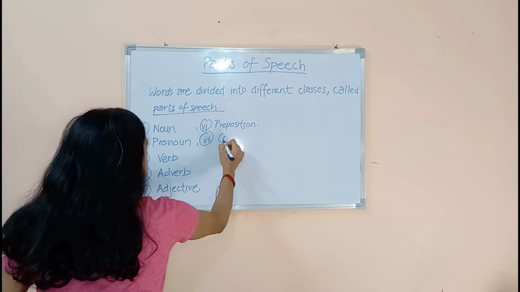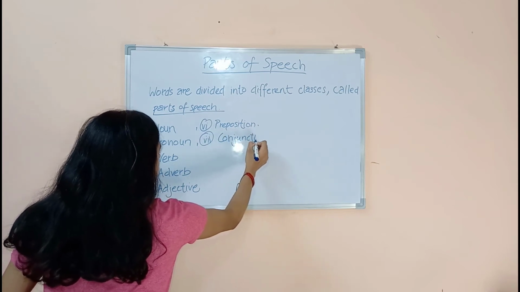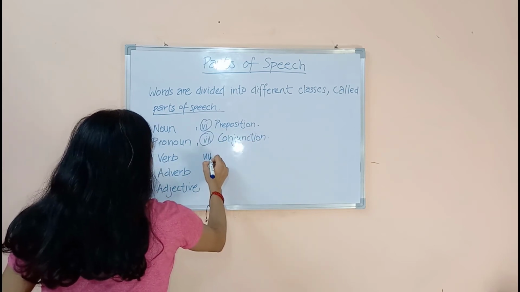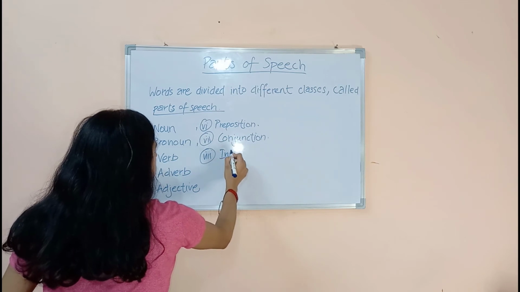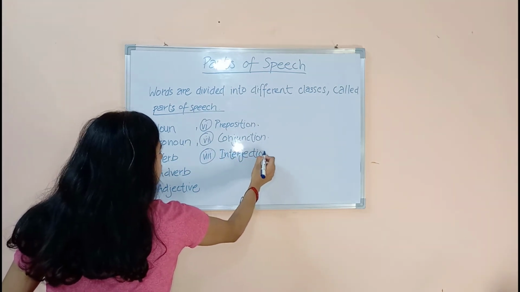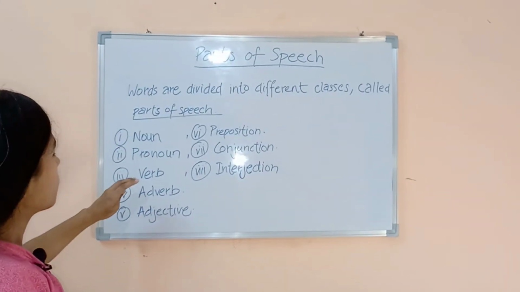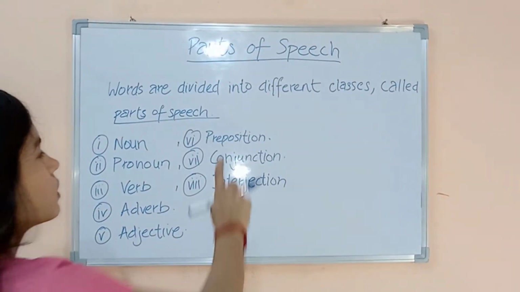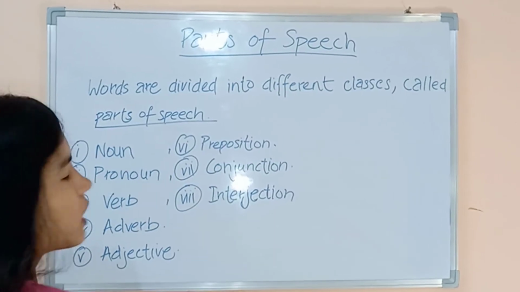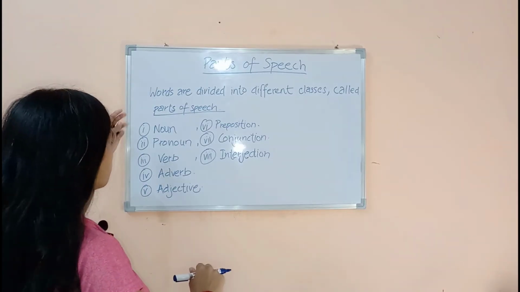Seventh is conjunction. And eighth is interjection. In a sentence, what do we use? Noun, pronoun, verb, adverb, adjective, preposition, conjunction and interjection. So let's see what they are.